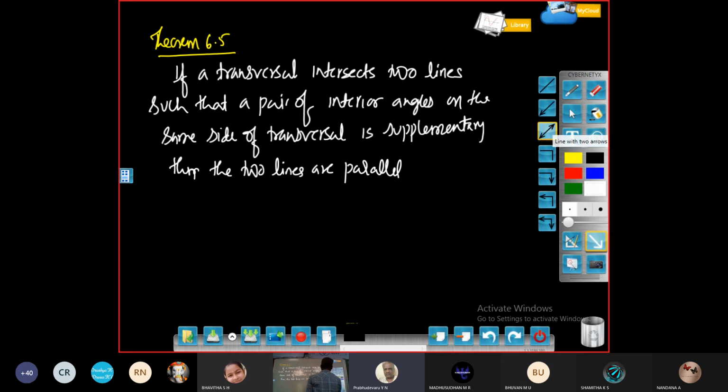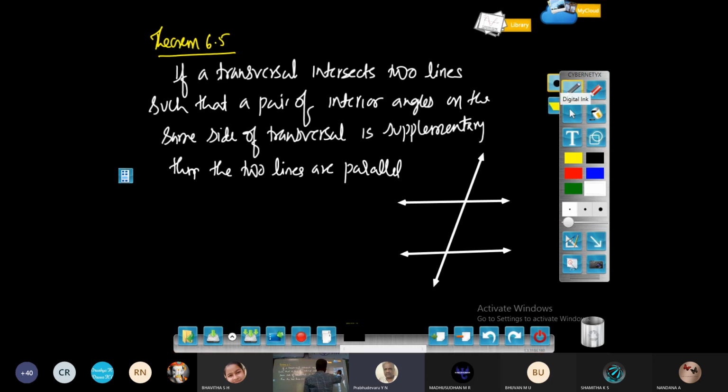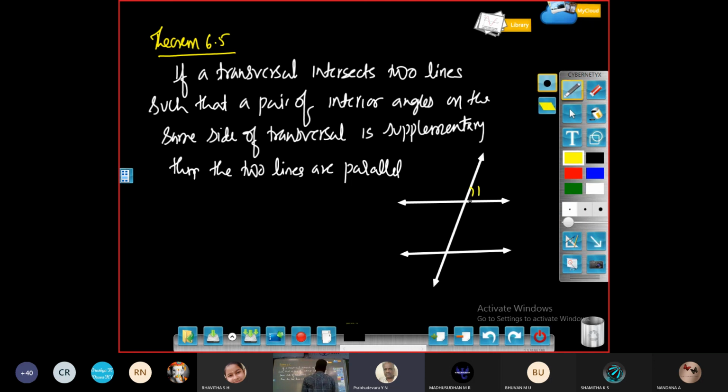Let me explain this. If two lines are like this, and here is a transversal, you can write these angles as 1, 2, 3, 4. The other angles are 5, 6, 7, and 8. Here, given 2 plus 5 is equal to 180 degree.